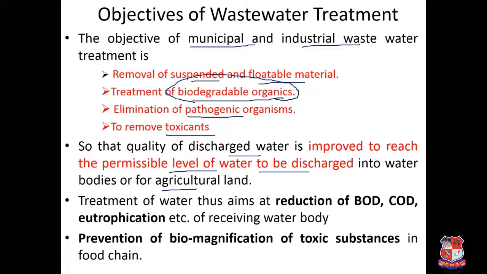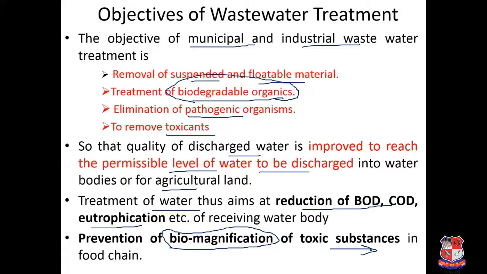Generally the BOD level has to be brought down to 20 milligram per liter, and the COD level has to be brought down to 100 milligram per liter as per our Indian standards. So basically treatment of wastewater aims at the reduction of BOD and COD. Also it should not be responsible for eutrophication, meaning it should not enrich the level of nutrients in your receiving water body, otherwise it will result in eutrophication. Also it should not result in biomagnification of toxic substances, which may affect your food chain. So all these are the objectives of wastewater treatment.